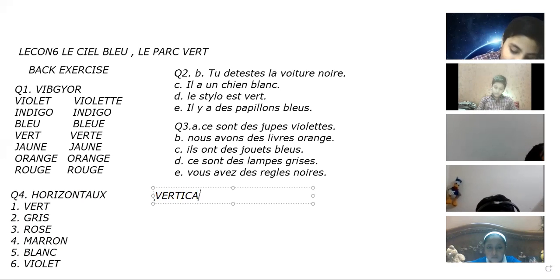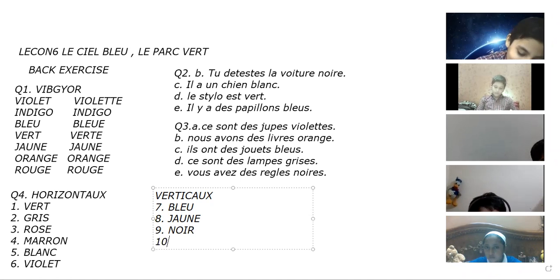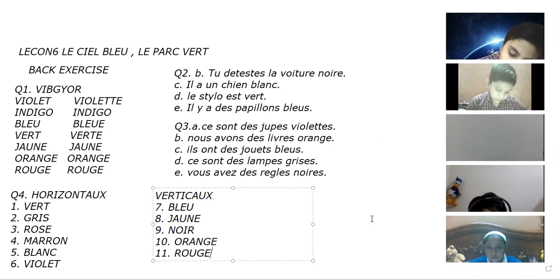Vertical. Seventh is blue, that is bleu, B-L-E-U. Eighth is yellow, that is jaune. Then ninth is black, that is noir. Then tenth is orange, that is orange. Then eleventh and the last is red, that is rouge. Now you have to fill it accordingly, and you can also write the colors in front of the English one so that it will be clear to you.